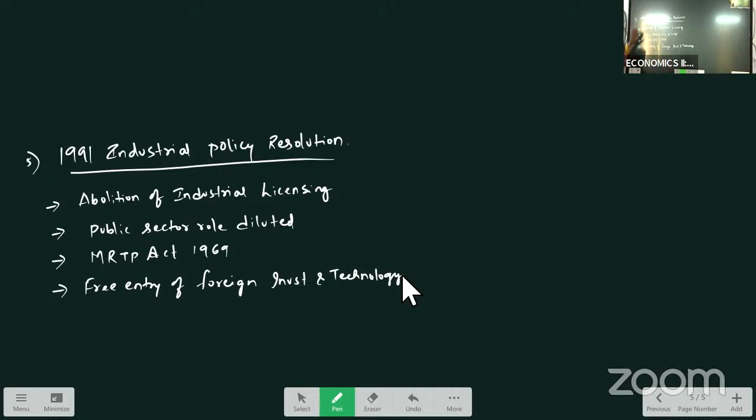Okay, so we can say the 91 policy is liberalization, where industrial licensing is abolished, public sector role diluted, privatization, and free entry of foreign investment and technology, that is globalization. And liberalized industrial location policy.